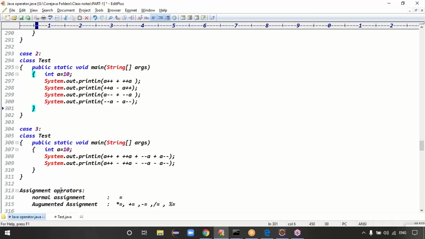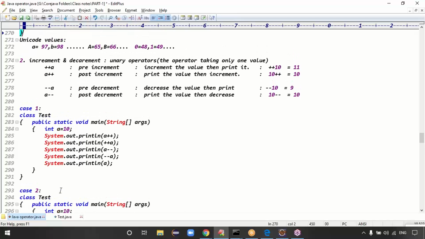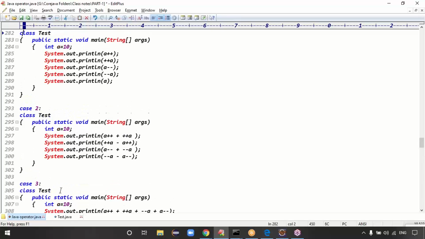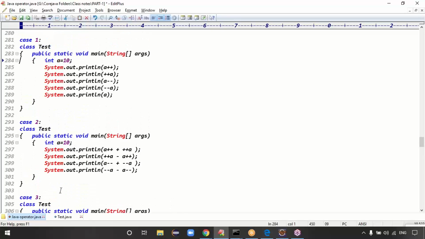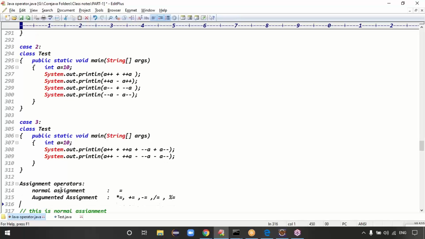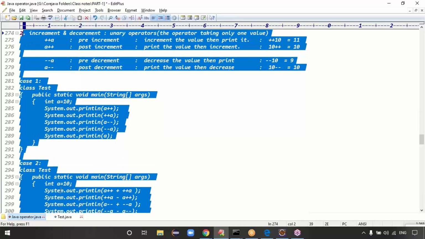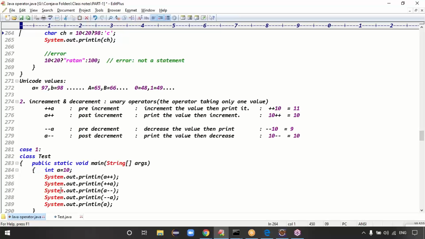No problem. That is called increment. I hope you got the clarity, right? With these types of examples, if you do two or three cases, you get the clarity. If you do only one case, you may not. Based on the first case, the second is better, and based on the third, it is better still. So we got the clarity about a plus plus, a minus minus, plus plus a, minus minus a, something like this, right?